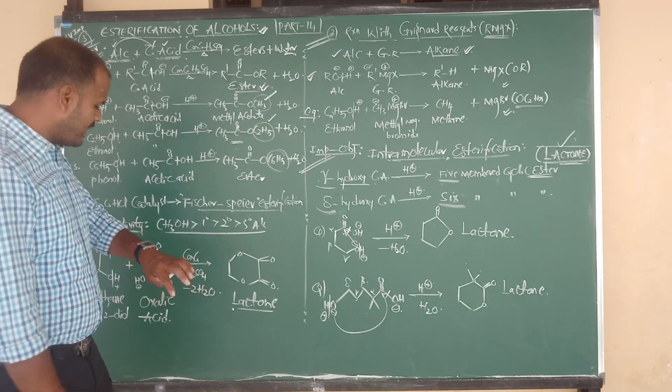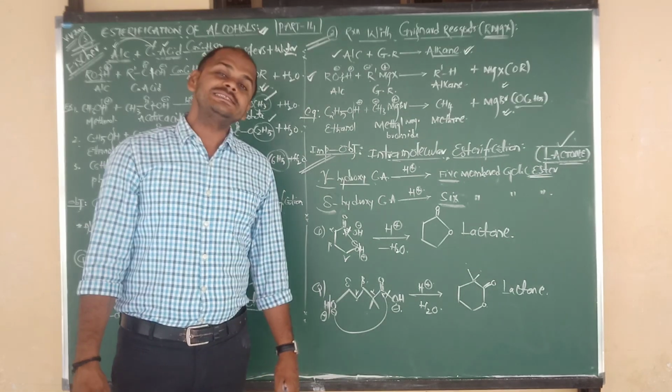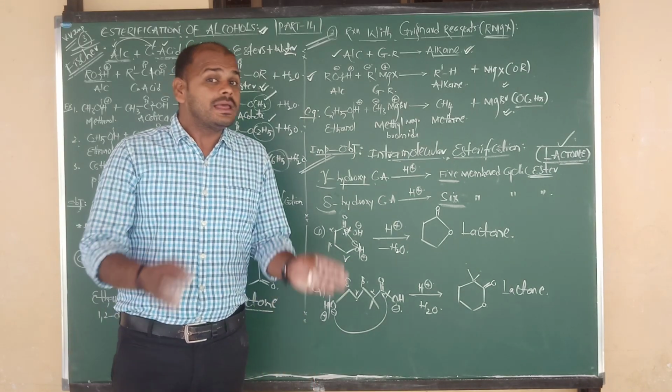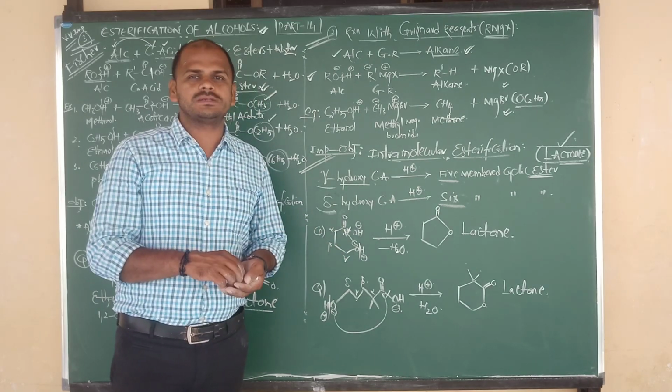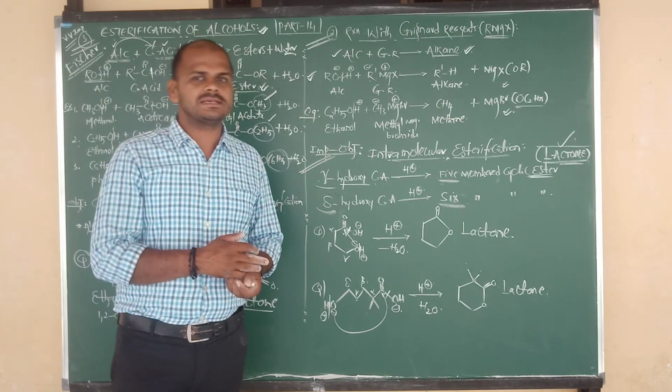Okay, right. In the next class we are going to discuss the acylation reaction of alcohols. How do alcohols react with acid halides and acid anhydrides?